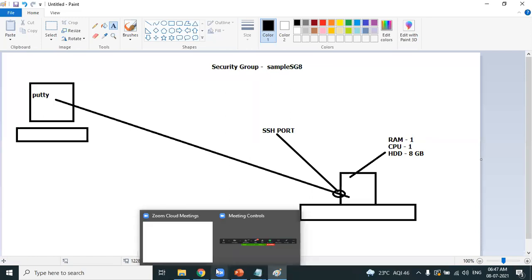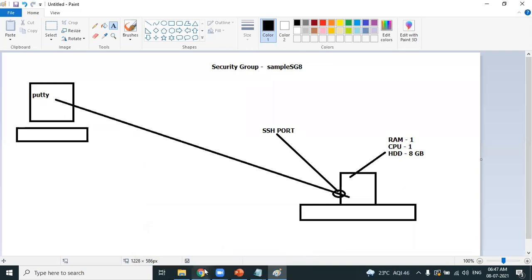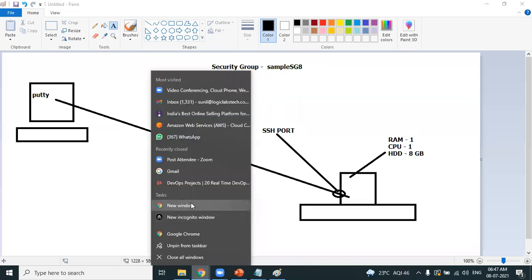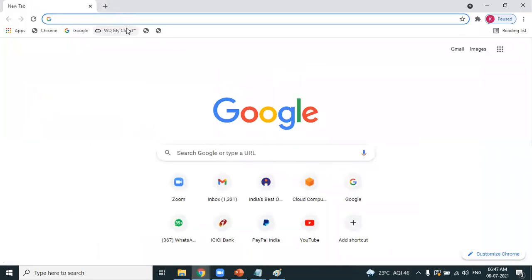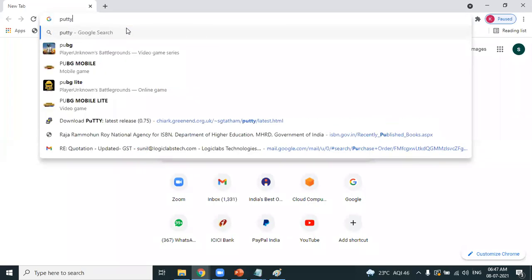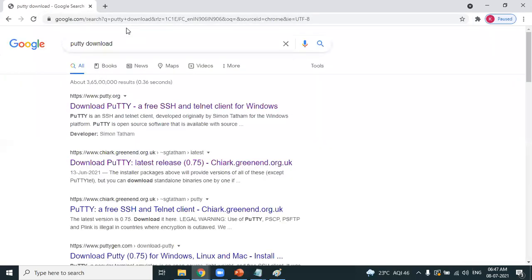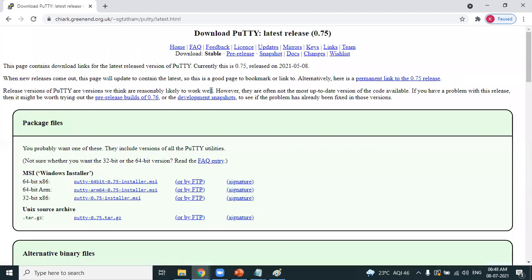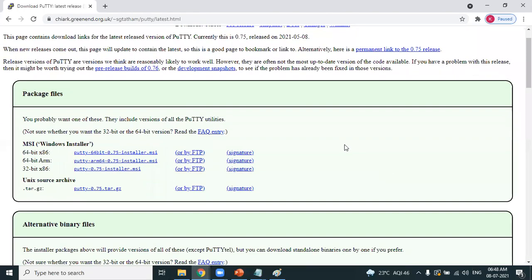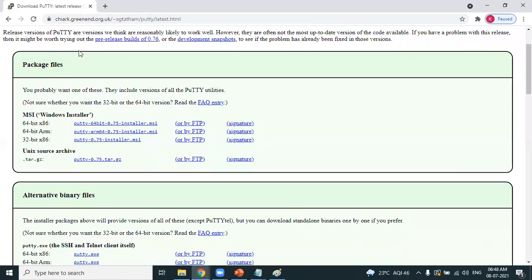So PuTTY is a terminal which is used to connect to a Linux machine. So open Google. Search for PuTTY download. Select this download PuTTY. You can download PuTTY from here. It directs to the right site. Very important.